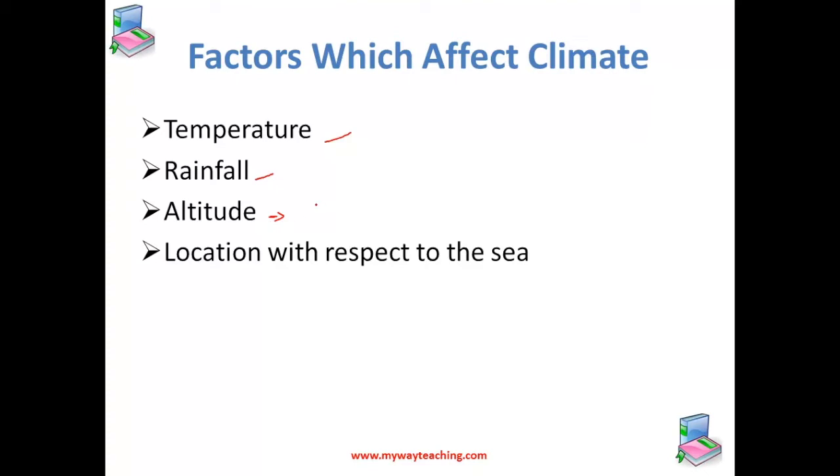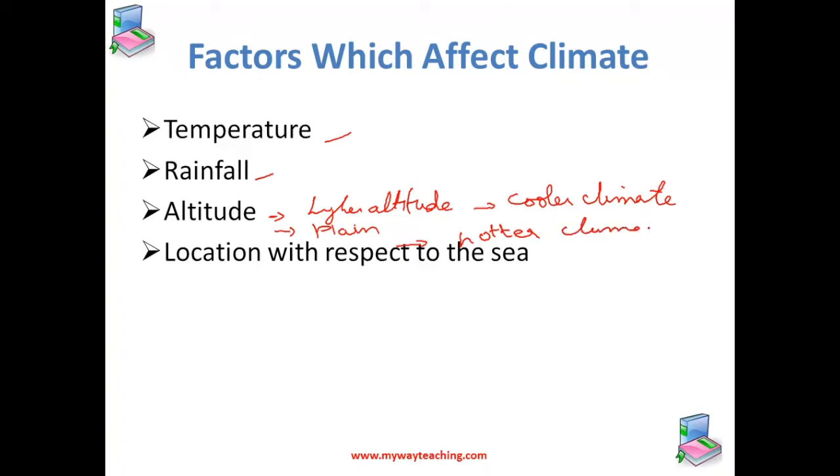Now, a place at a higher altitude will have a cooler climate, and another place on plains, that means the flat ground, will have a hotter climate as compared to the higher altitudes. That is why hill stations always have a cool climate.